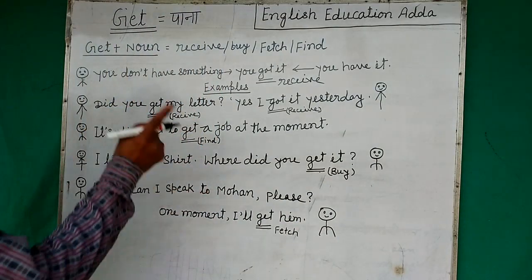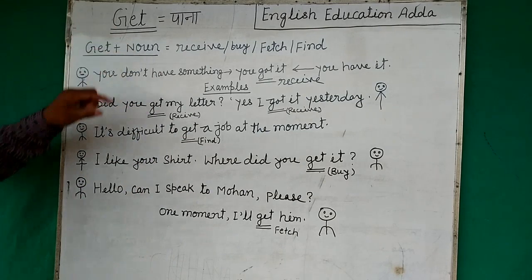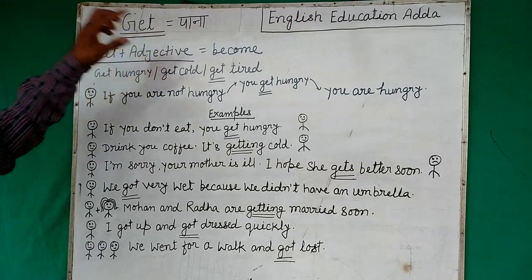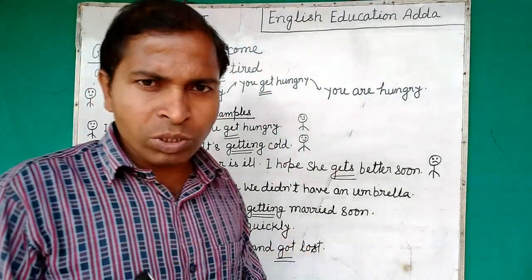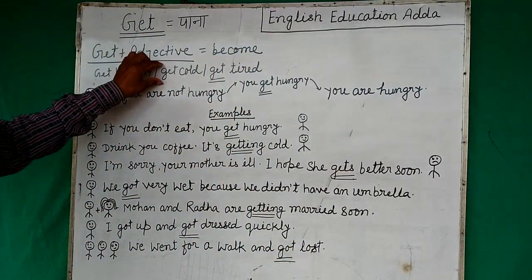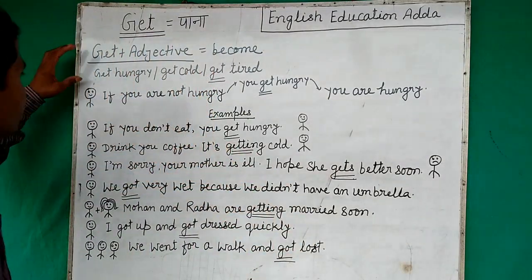Okay. So now they will use another way, which is get plus adjective. Now this get plus adjective means become. In the condition of become, you will use get plus adjective, right? So there are get hungry, get cold, get tired. Mostly you use these, right?